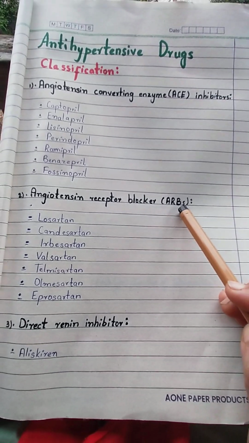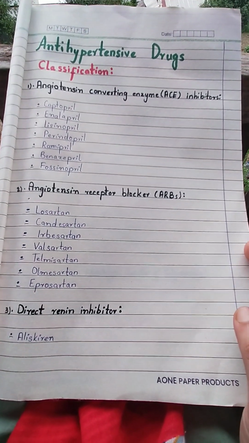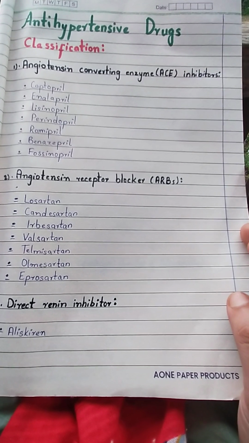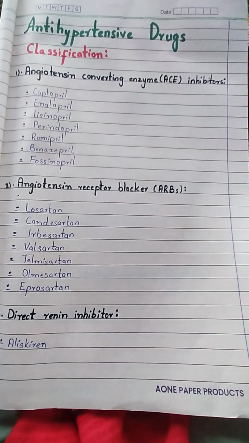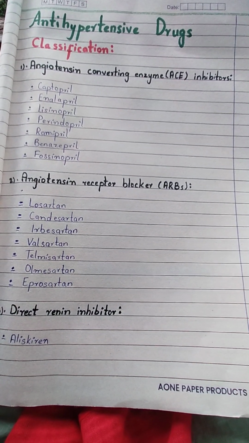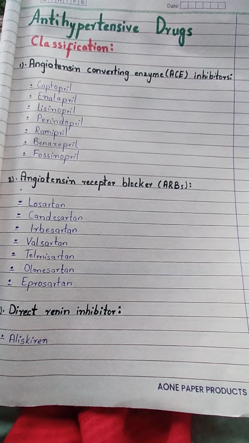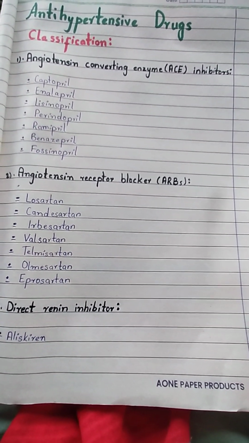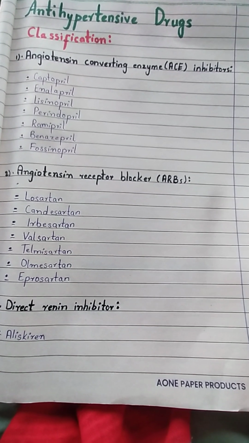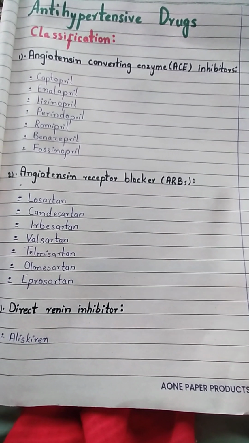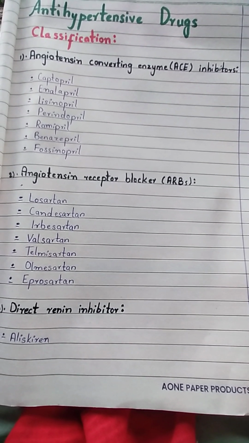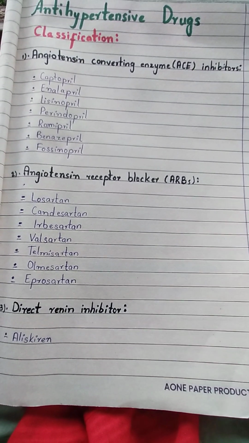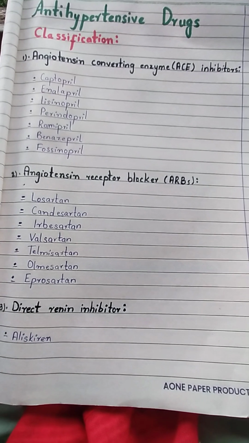I have told you in the previous video that you people can make some mnemonics to memorize or cram these drugs, just like you can memorize with the PRIL family. And now sartans: losartan, candesartan, irbesartan, valsartan, telmisartan, olmesartan and azilsartan. What are ARBs? Sartans are ARBs and PRILs are ACE inhibitors.